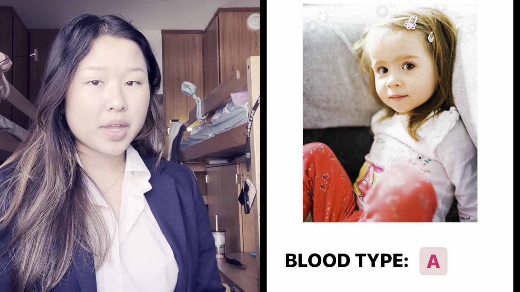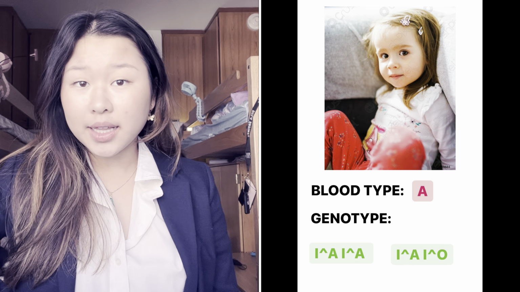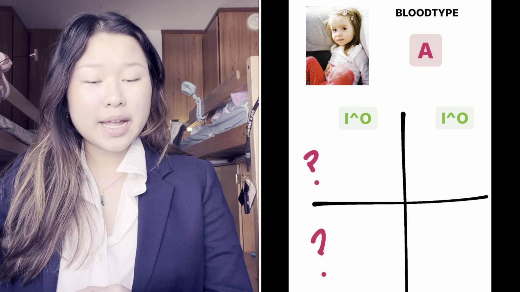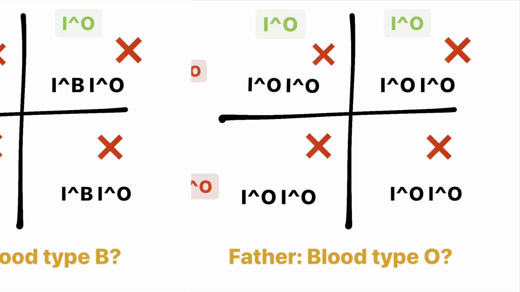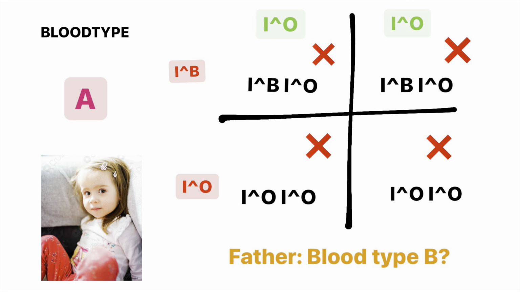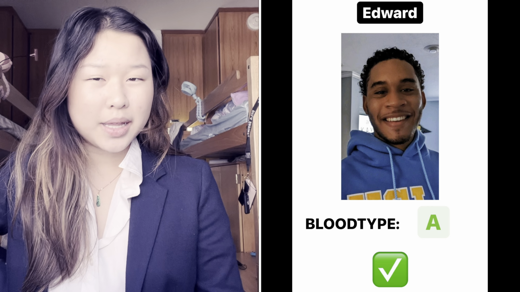Let's pull up a picture of 2-year-old Chroma and compare her phenotypes with her potential fathers. Chroma is blood type A, meaning that her genotype is either AA or AO. We also know that her mother Mandela is blood type O. Using this Punnett square, we have determined which alleles the father must have in order to match Mandela's blood type. The father cannot be blood type B or O because Mandela is homozygous recessive and Chroma exhibits a dominant trait. So that means that the father must be blood type A. In the case of 2-year-old Chroma, Belding, you are blood type B, and Edward is blood type A.